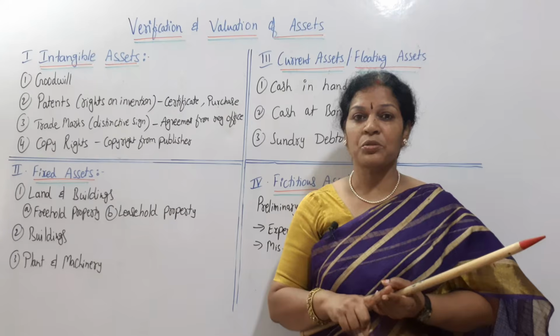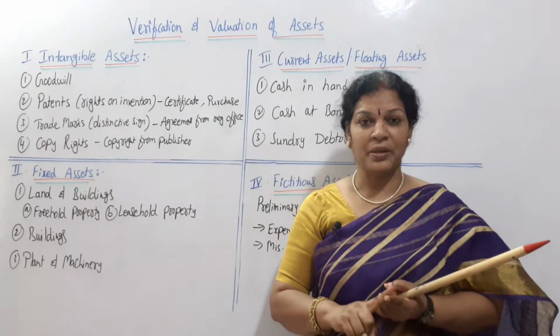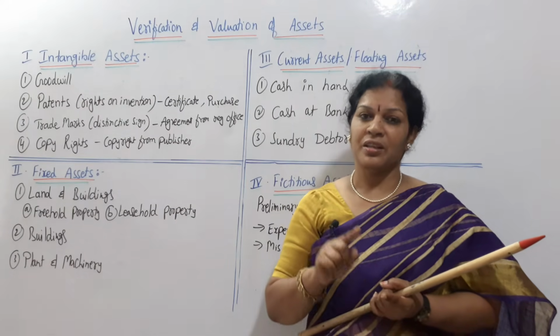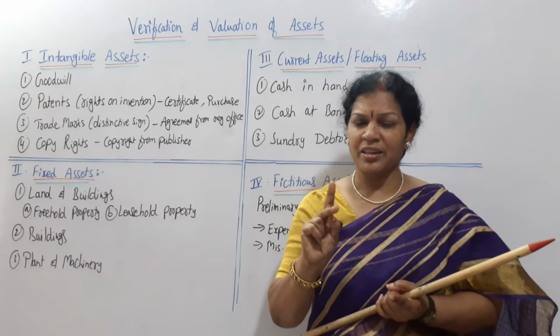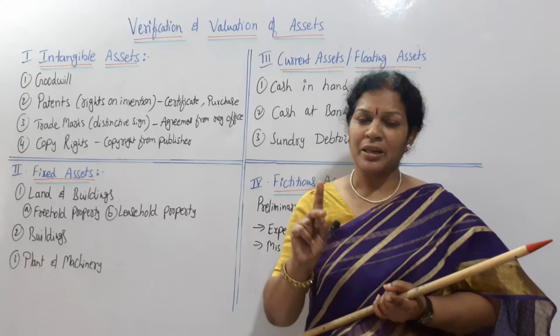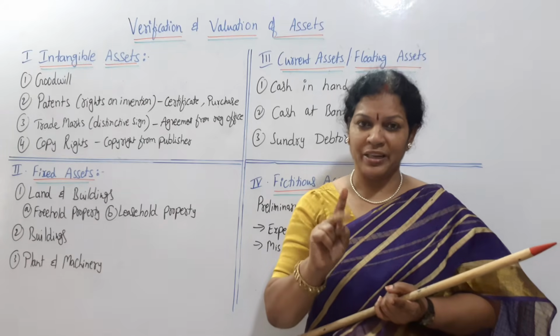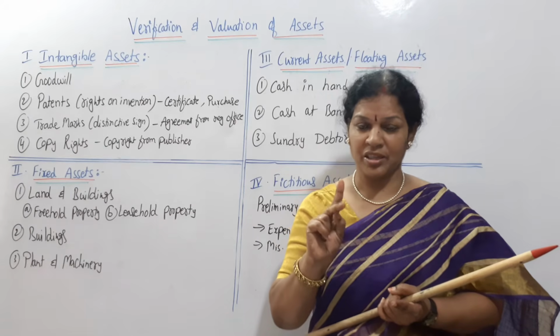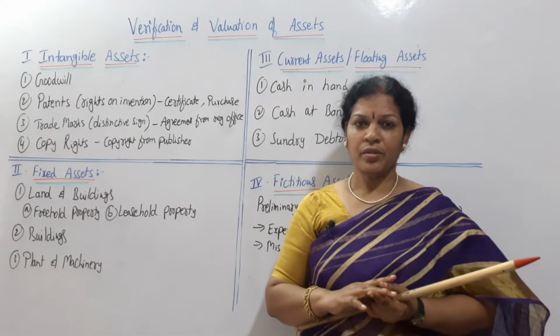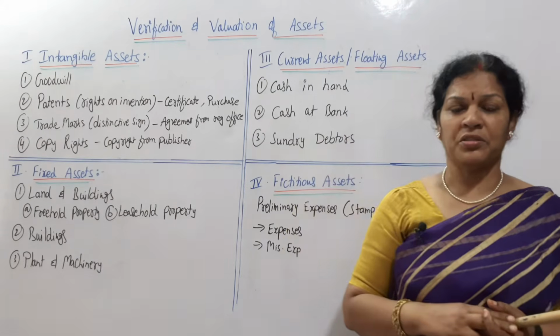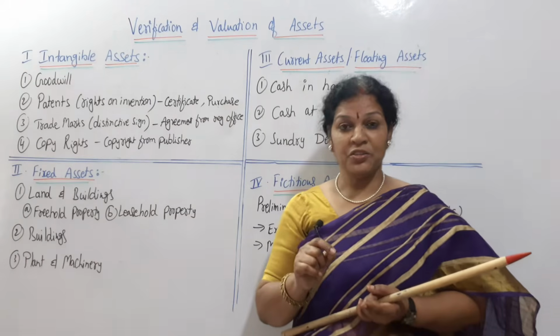The auditor has to go to that freehold property and check whether the property is there or not. Second thing is whether it is in the name of the company, the client, or not. Then the third point is value. How do you value this?